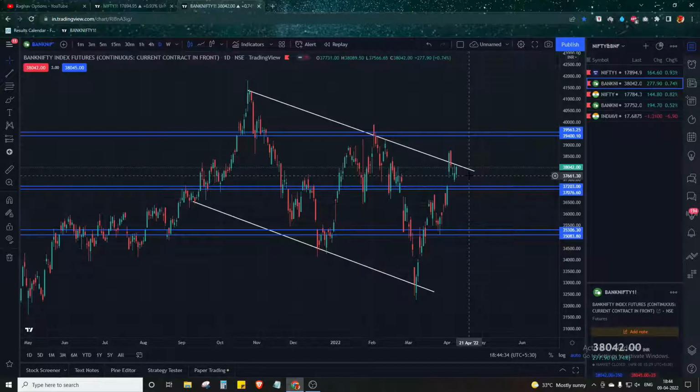So this was the overall Nifty 50 and Bank Nifty analysis for this week, that is the 2nd week of April 2022. And for the option sellers, they can keep a range of 3,000 to 4,000 points in Bank Nifty and 1,000 to 1,500 points in Nifty.